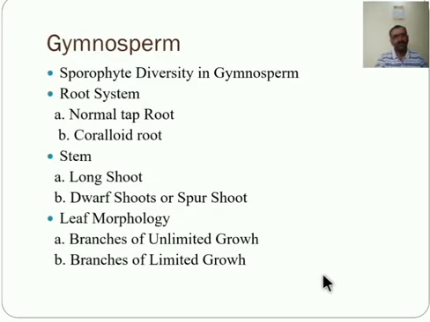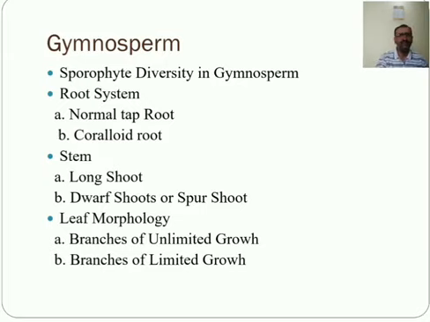Next is the gymnosperms. Further, phanerogams are divided into two groups, gymnosperm and angiosperm. Let us see one by one, first the gymnosperm. Gymnospermic plants are mostly trees. There are about 500 species of conifers, 100 species of cycadales and 71 species of gnetales. That means gymnospermic plants are divided into three groups: conifers, cycadales and gnetales.